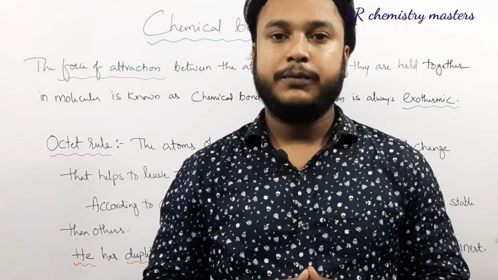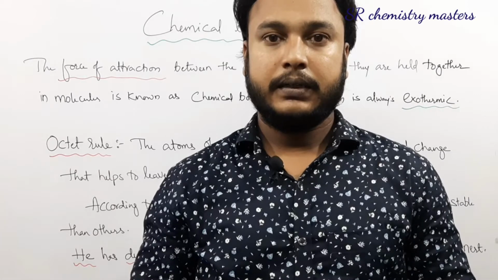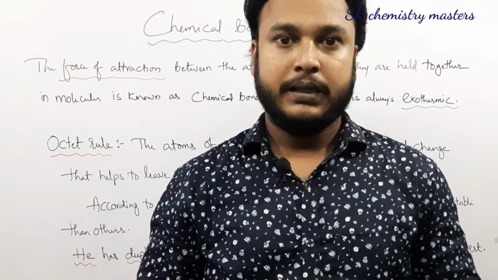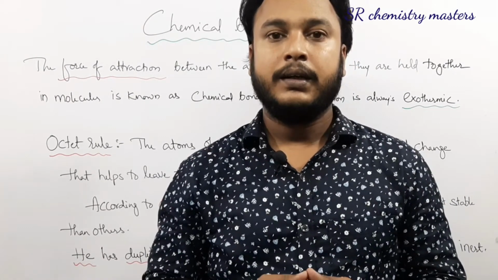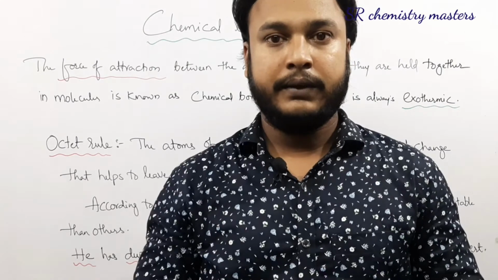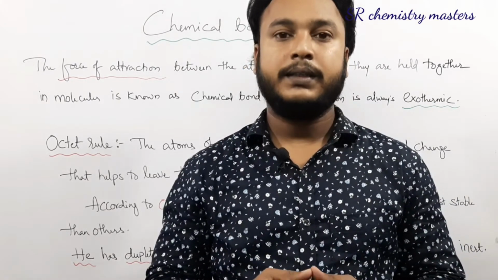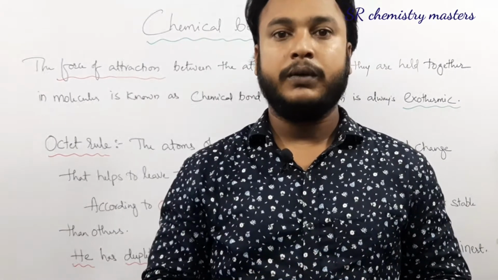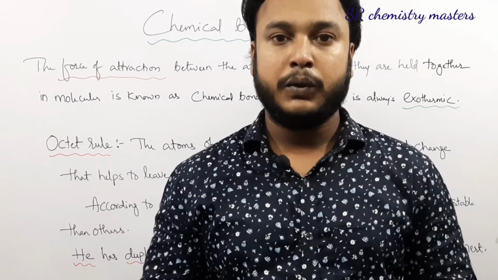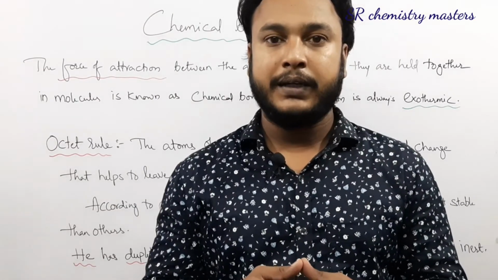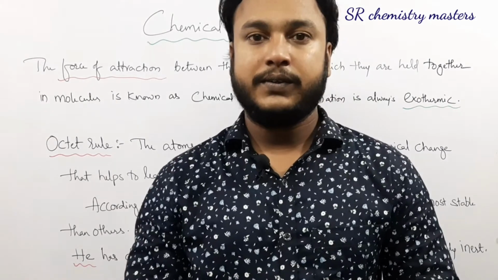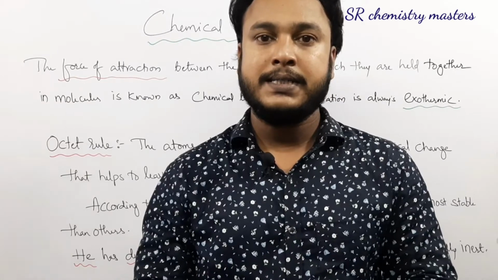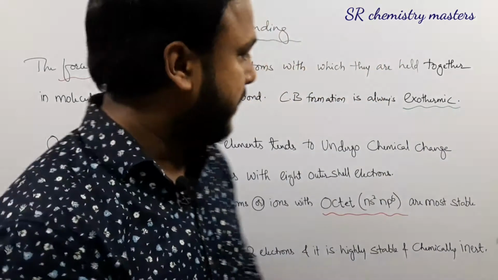What is the necessity for the atoms to form the bond? Let us understand this with an example. If you ask any person why he is working, the simple answer he replies is in order to attain stability in life. He is earning the money. In a similar way, in order to attain stability, the atoms will take part in bond formation. Now again one more question arises: how will the atoms attain stability? The answer is that atoms which have 8 electrons in the outermost shell are considered stable atoms. Let us see on the board, the octet rule.